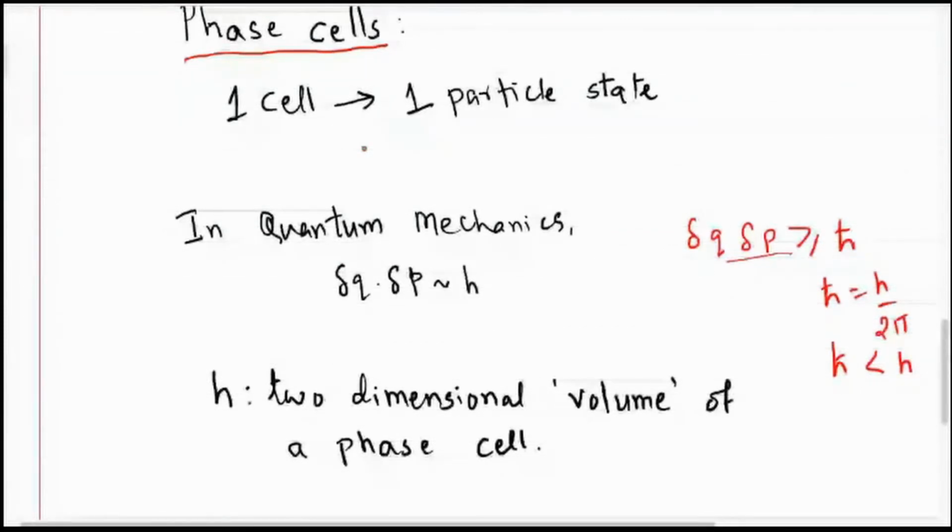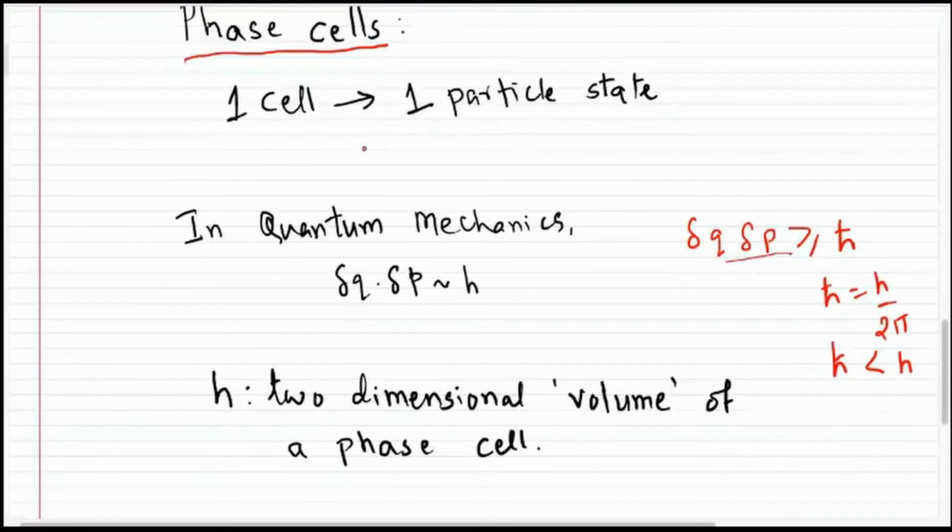I'll repeat this part. If we say that we have a box of volume V and we go on dividing this into smaller and smaller volumes, say delta V, okay?